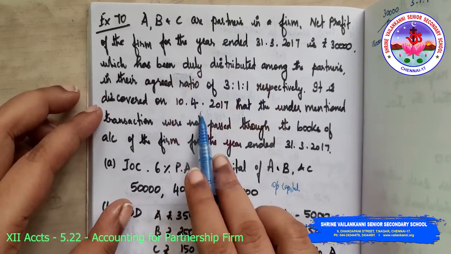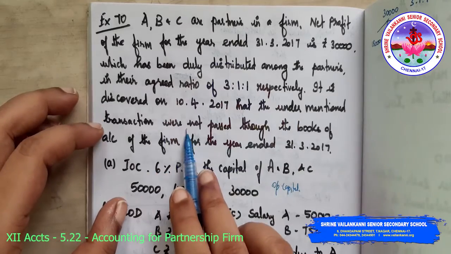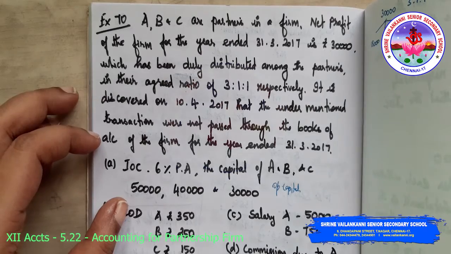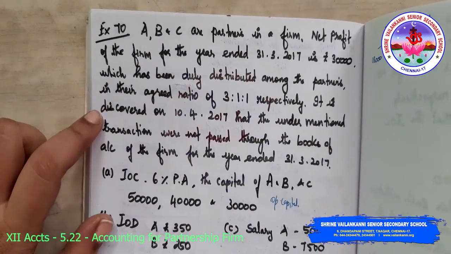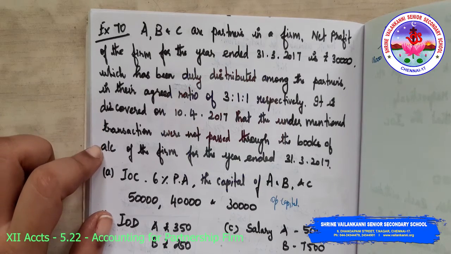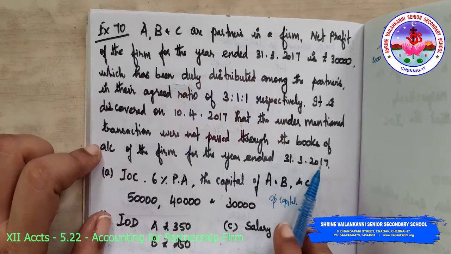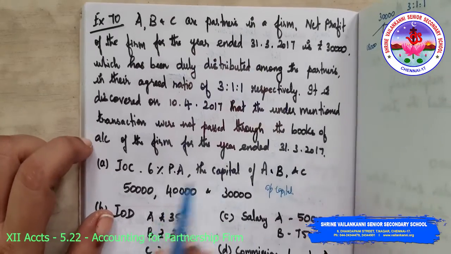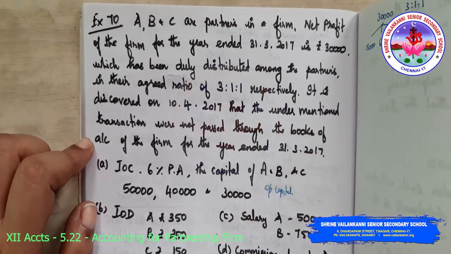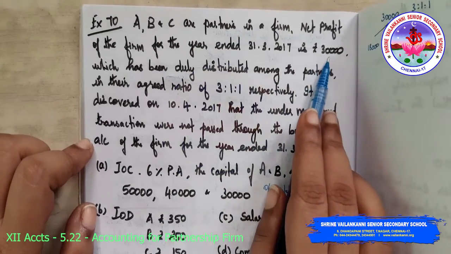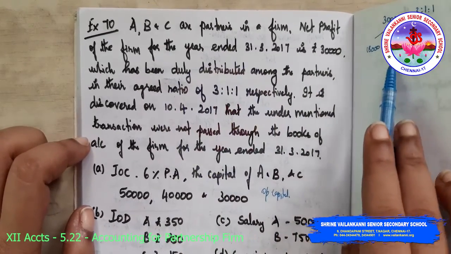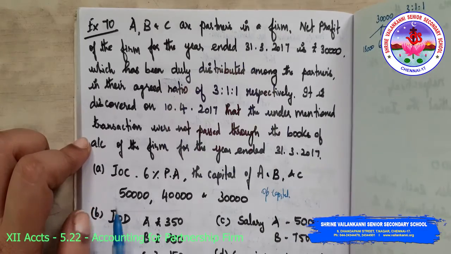It is discovered on 10/4/2017 that the undermentioned transactions were not passed through the books of accounts of the firm for the year ended 31/3/2017. It's a mistake. They didn't do appropriations of these transactions. They have just straight away taken the profit and distributed it in the ratio 3:1:1 to the partners, which comes to 18,000, 6,000 and 6,000, which is wrong. So now we need to rectify that.